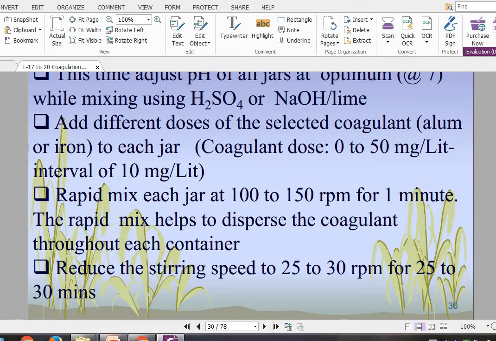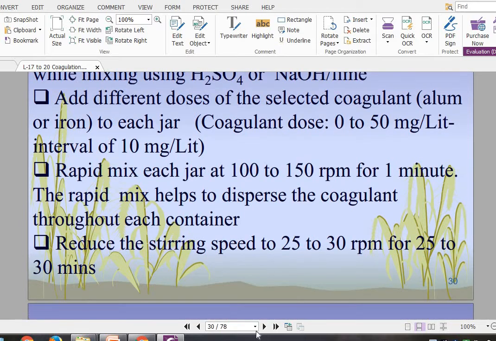This is the rapid mixing, in which the mixing takes place with the help of the paddle inserted in the jar at 100 to 150 rotations per minute for 1 minute, so that the coagulant and water can disperse and create turbulence with each other and make a homogeneous mix. And after that we will reduce